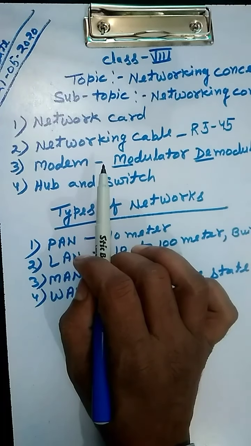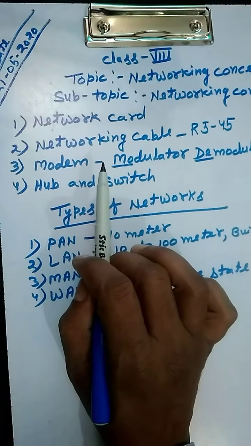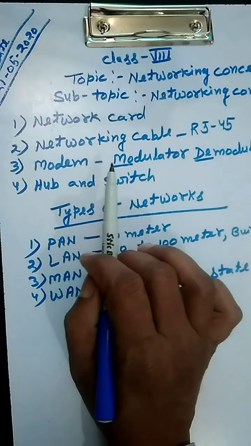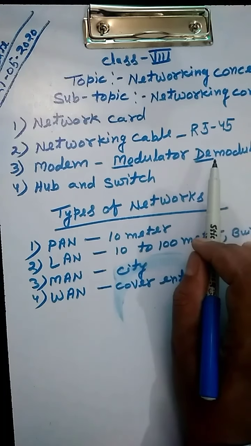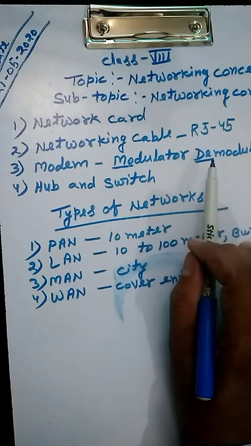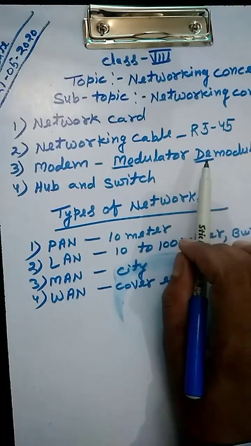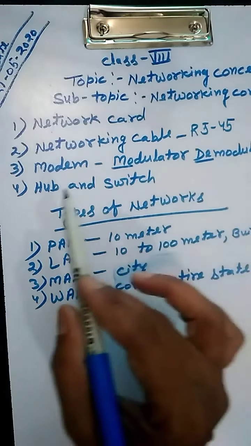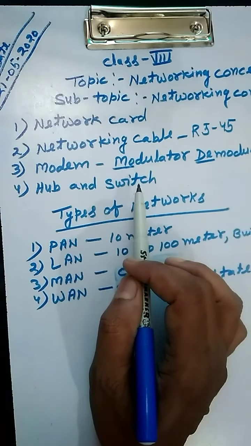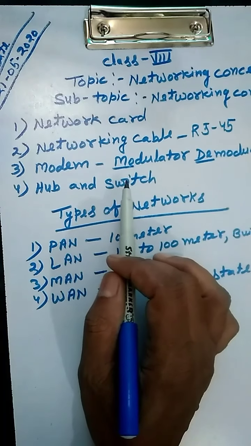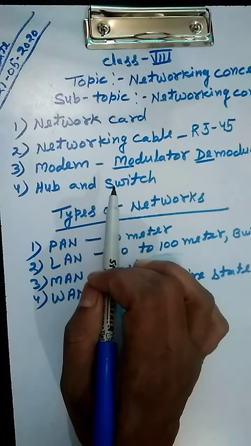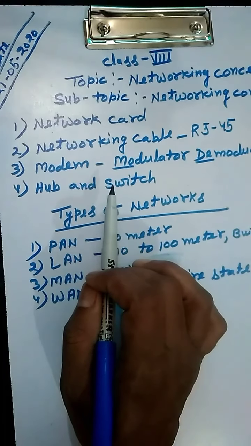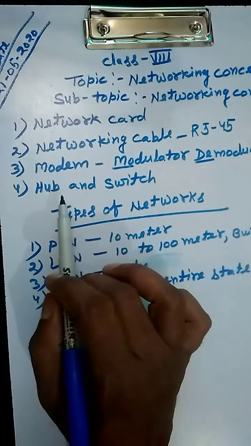Encrypt means convert digital signal into analog signal, and decrypt means convert analog signals to digital signals. We also use the hub and switch. Hub and switch are used to connect more than one computer through this device.